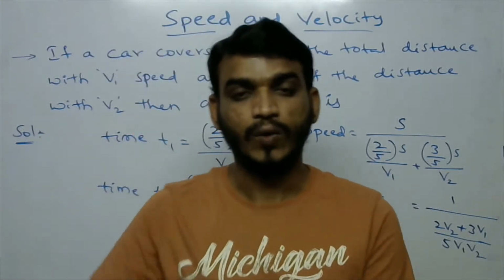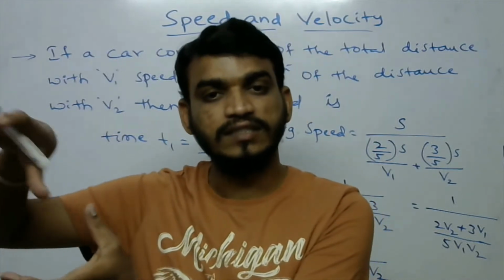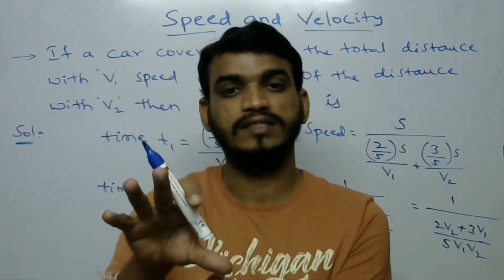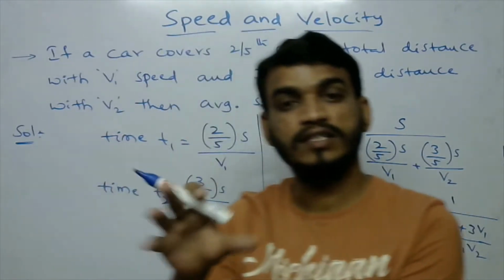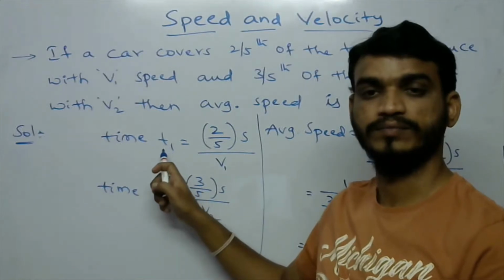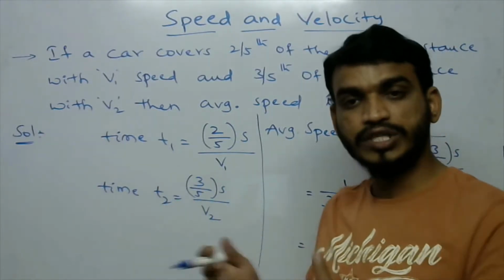In that total distance, 2/5th is covered with V1, and the car takes some time, T1.